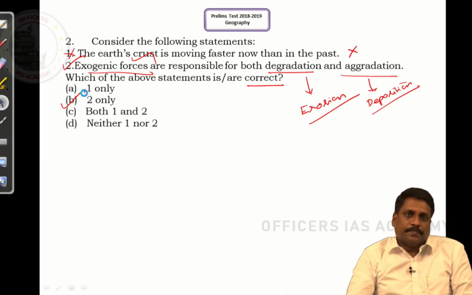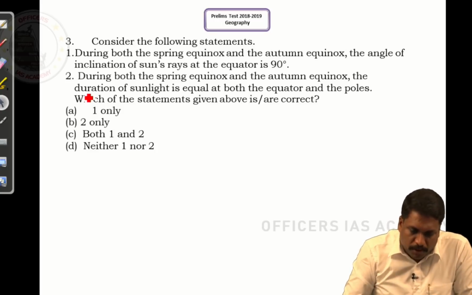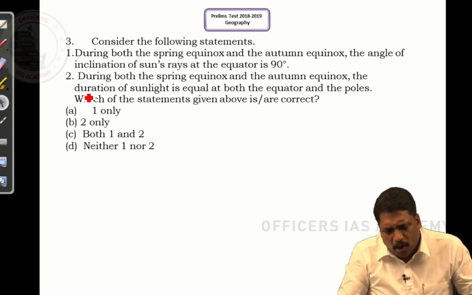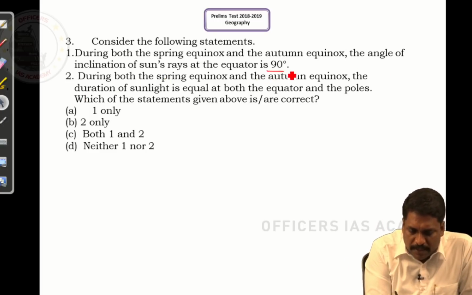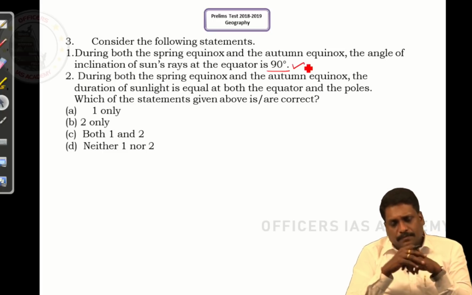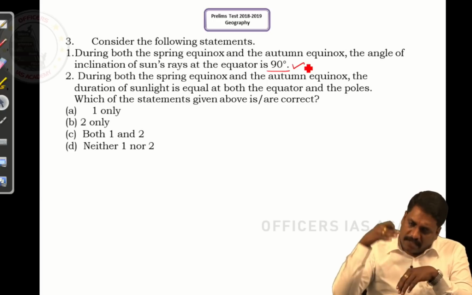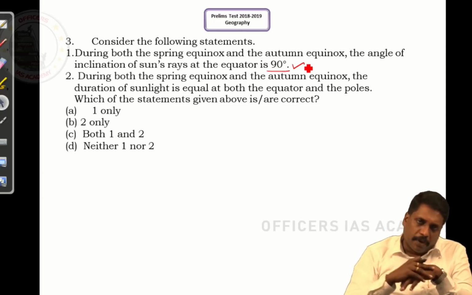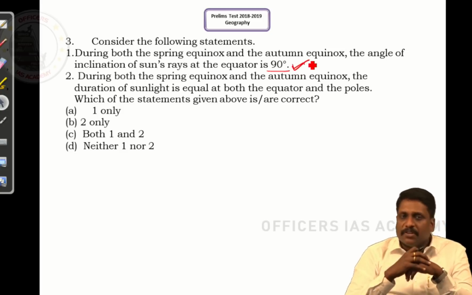That is statement 2. Now going to the third question. Consider the following statement. During both spring equinox and autumn equinox, the angle of inclination of sun's rays at equator is 90 degree. Perfectly right. Because when I talk about equinox as a condition, the sun's vertical rays fall at equator. Vertical rays itself means 90 degree. Perfectly, this statement is right.